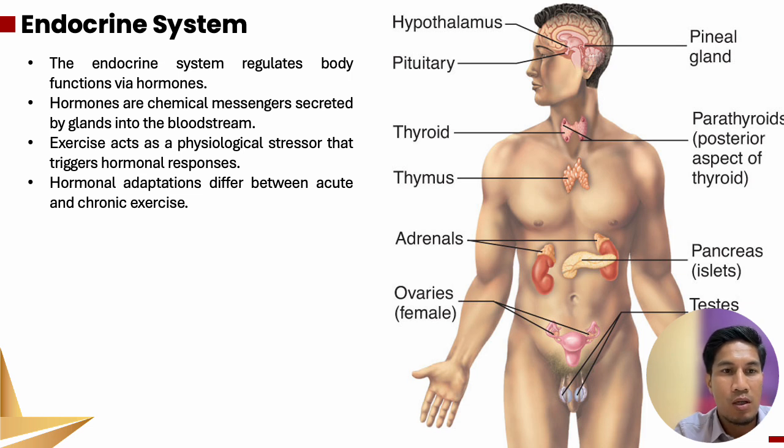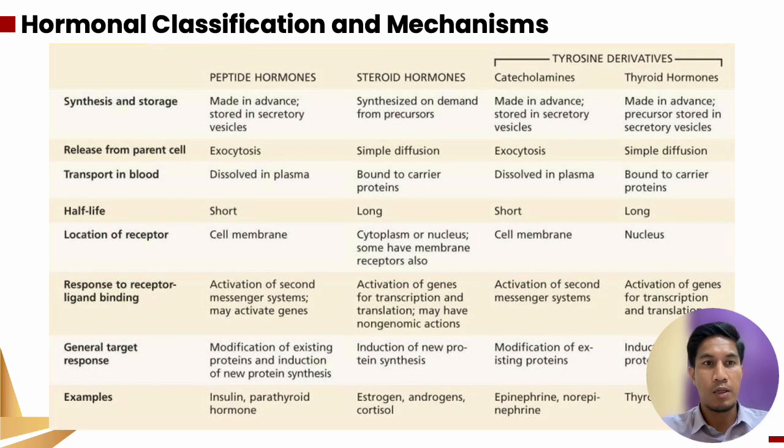Hormonal adaptation differs between acute and chronic exercise. Acute is something that happens immediately, and chronic is something that happens long term. In these tables, we go to the hormonal classification and mechanism. There are several types of hormone here, for example, peptide hormones and steroid hormones.